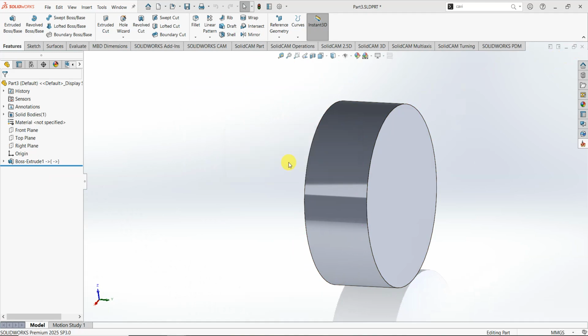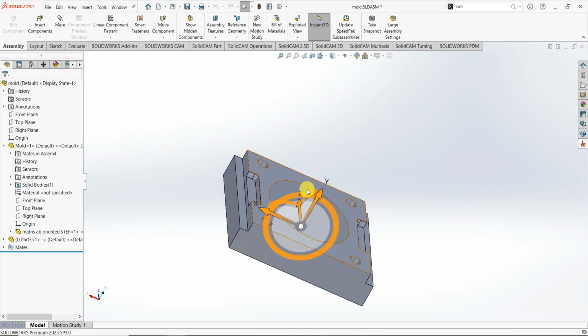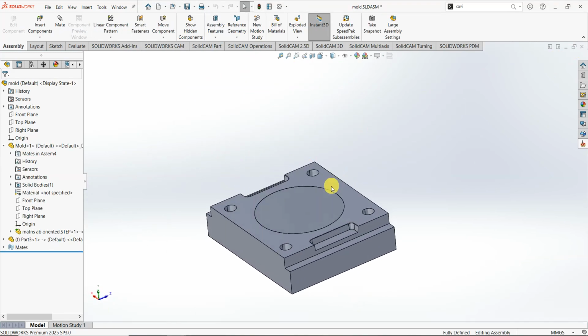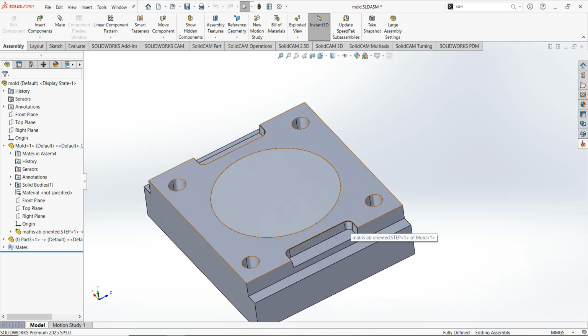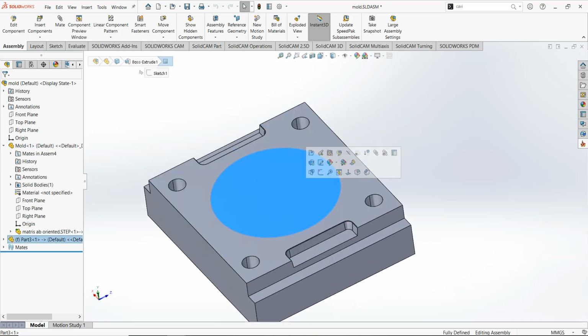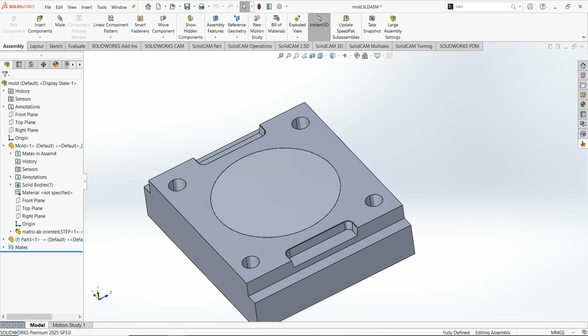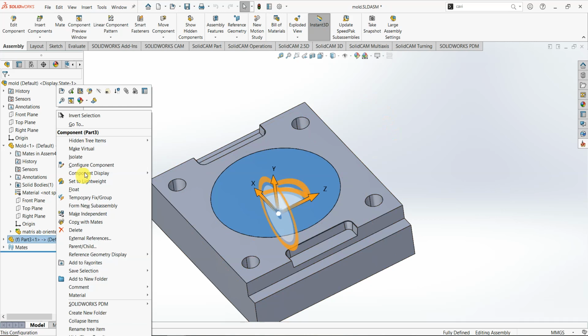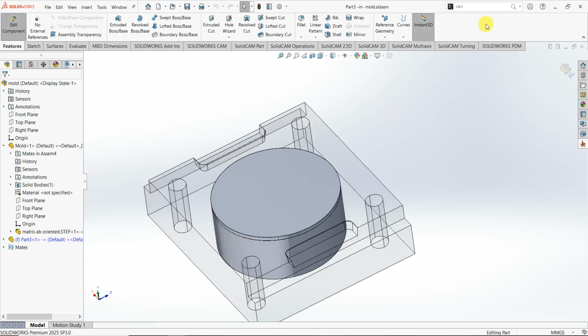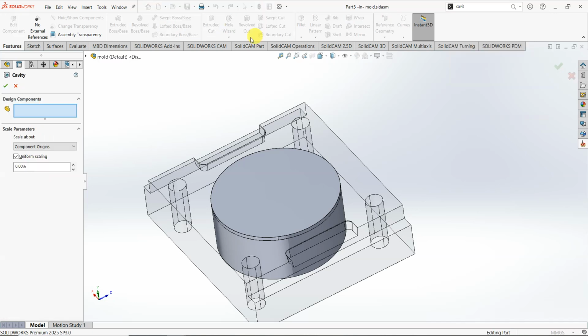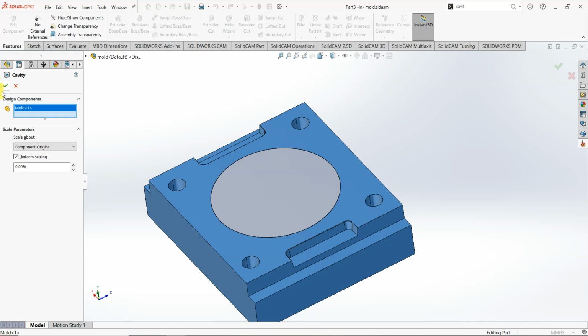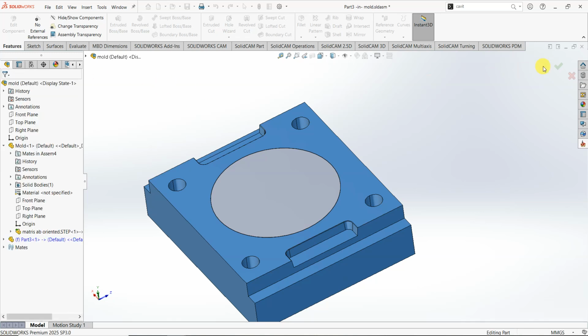So let's get back to the assembly environment. And now, by subtracting this mold from this created cylinder, we will have a good visualization of the final product. I create the edit part, use the cavity option, select the mold, and here we go.